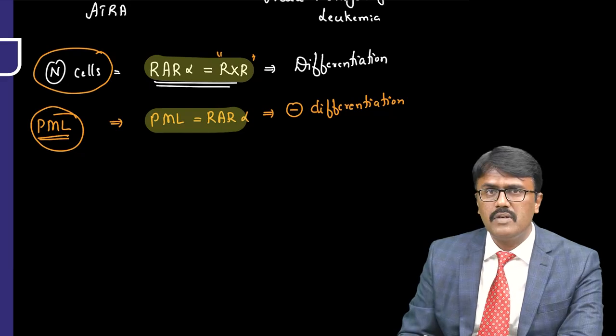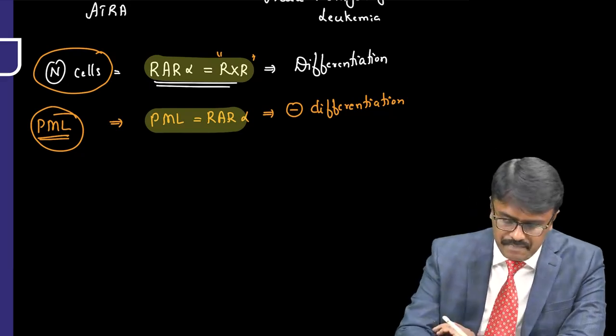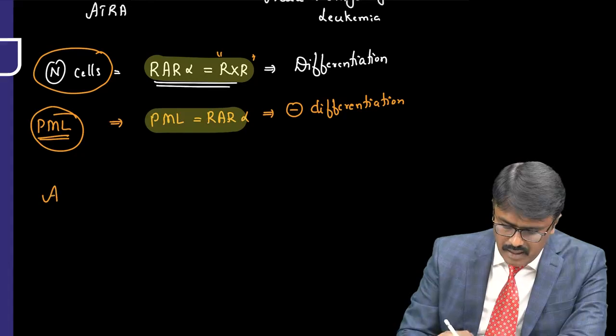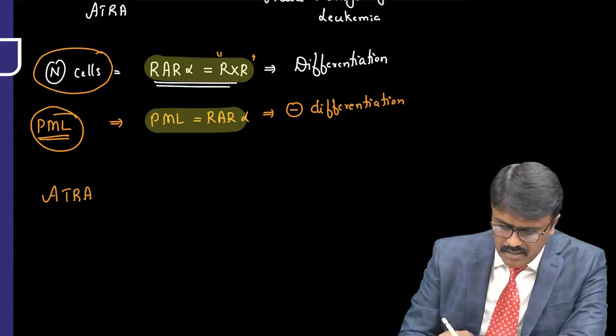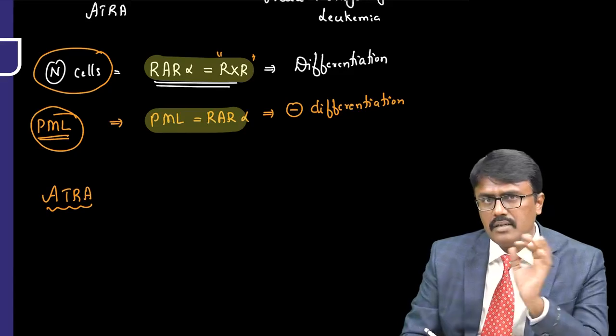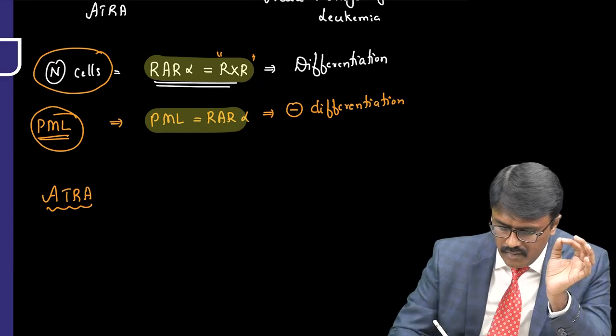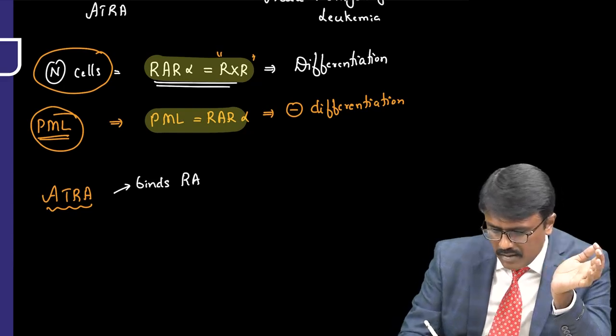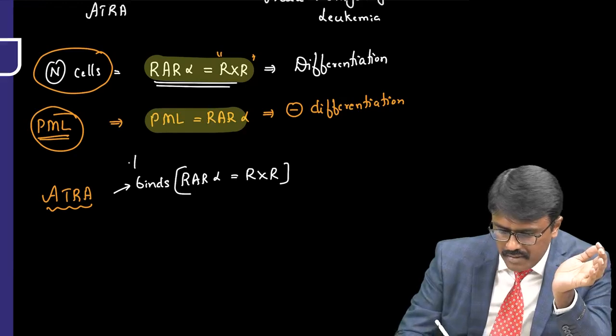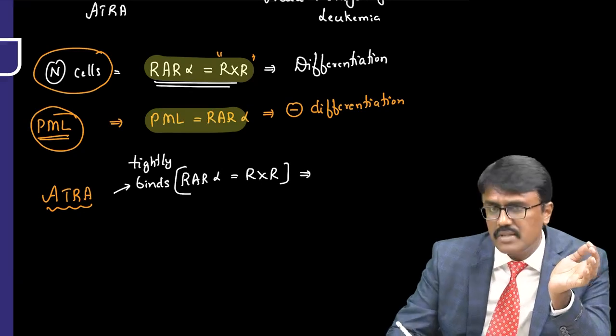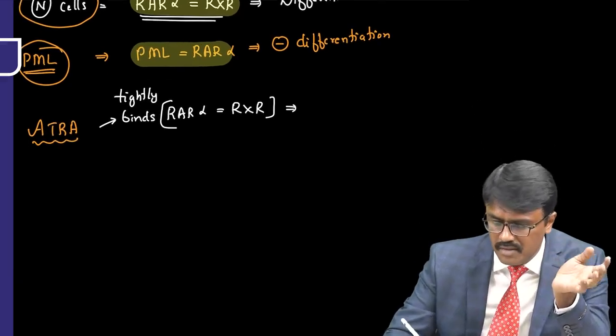What happens when we use this drug ATRA? ATRA is called a differentiating agent. All-trans retinoic acid will bind to RAR alpha RXR very tightly. If it binds tightly, the cells will undergo differentiation.